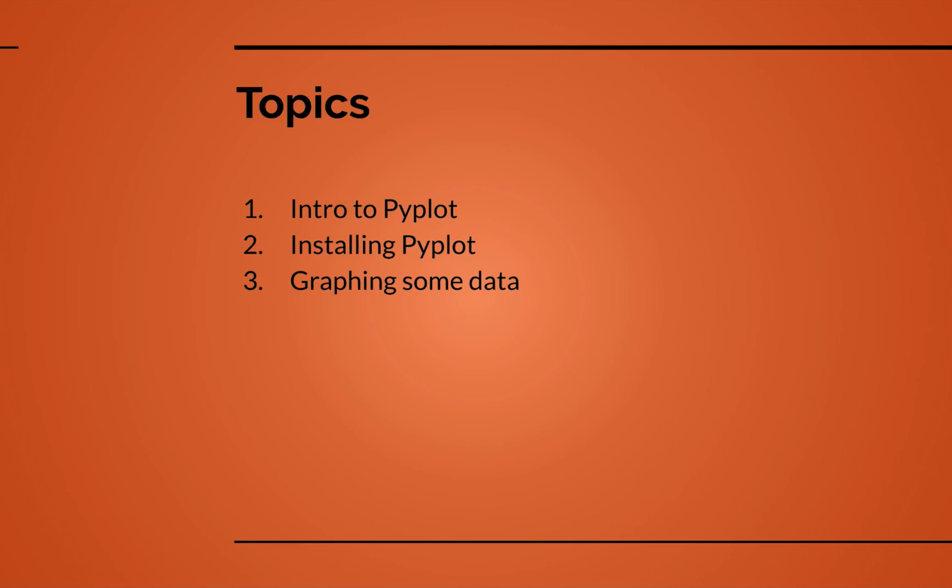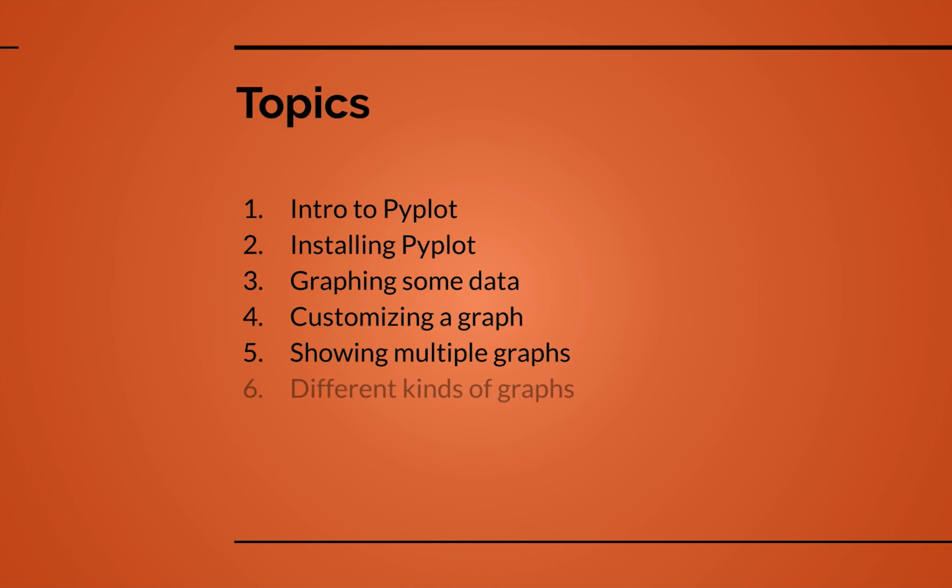We'll learn how to graph some data. So we'll start off fairly simple, just creating a basic line or scatter plot, and then we can move on to some more complex techniques. We'll learn how to customize a graph. So this will be the appearance of the graph, changing the line appearance, or how the points appear on the graph, and then adding stuff like the axes, labels, and a title. We'll learn how to show multiple graphs in a single figure, so we can lay graphs out side by side, or add multiple data sets to a single plot.